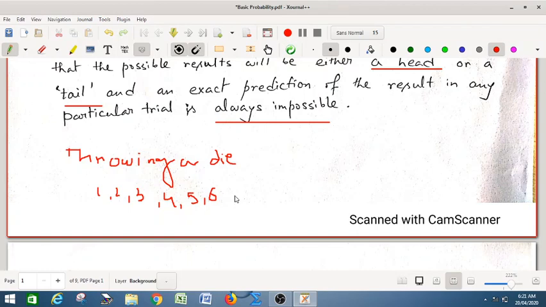Similarly, there are experiments like drawing cards from a pack of cards, predicting the sex of a newborn baby, telling the number of particles emitted from a radioactive source in a given time interval, etc. So there is a randomness in the experiment. Now we'll define the random experiment in this case.